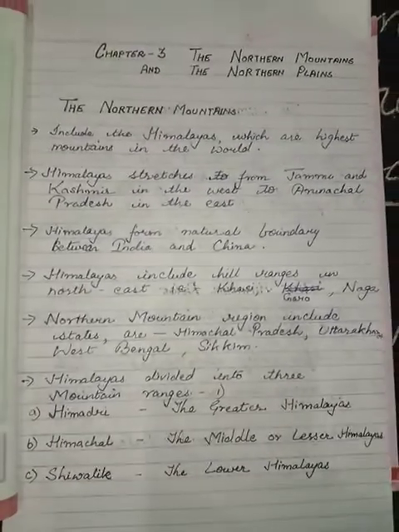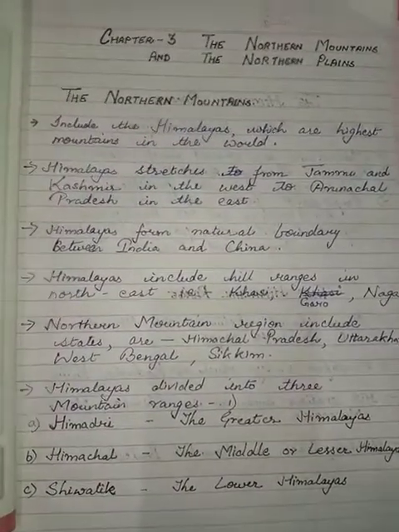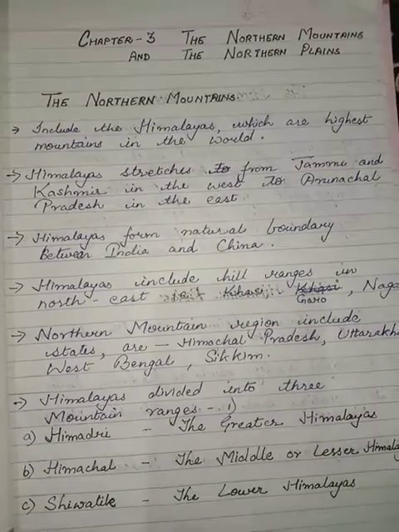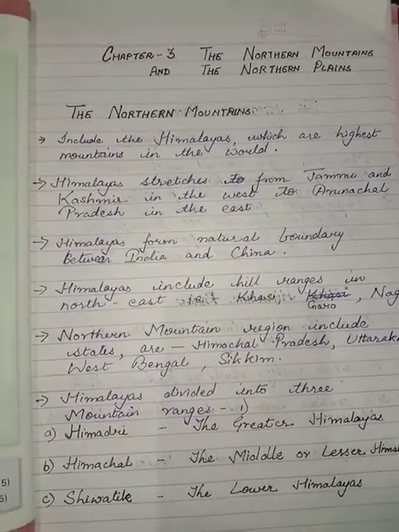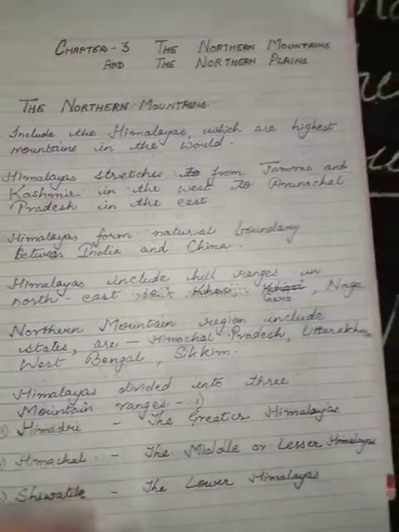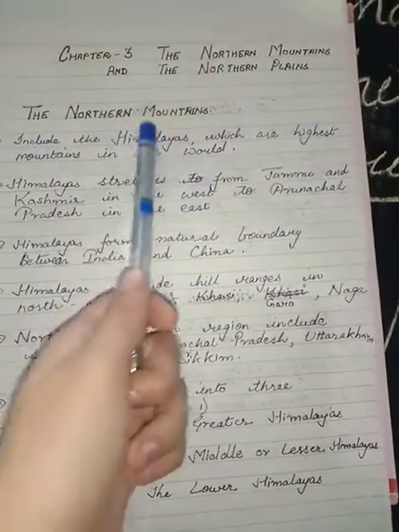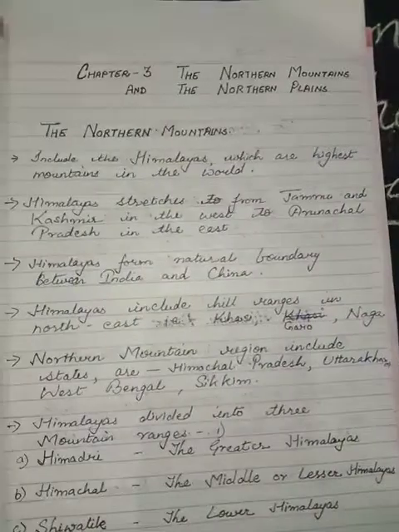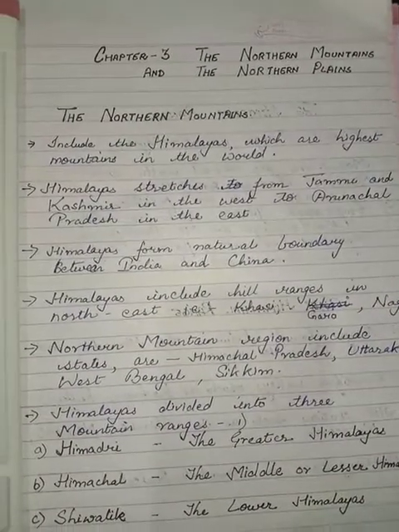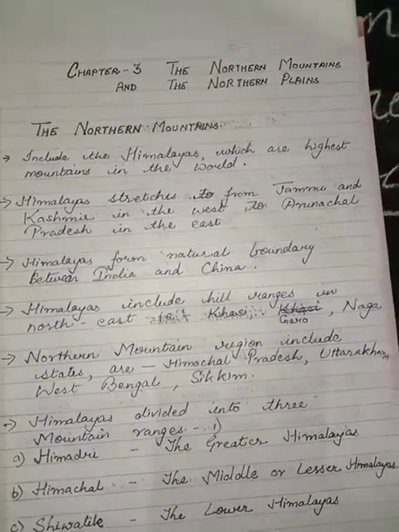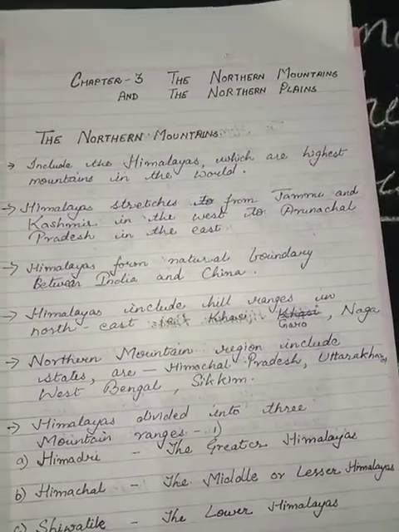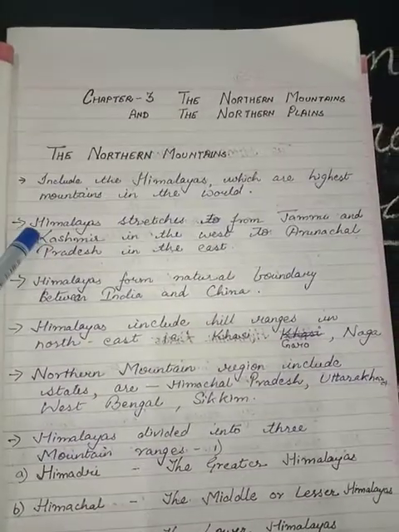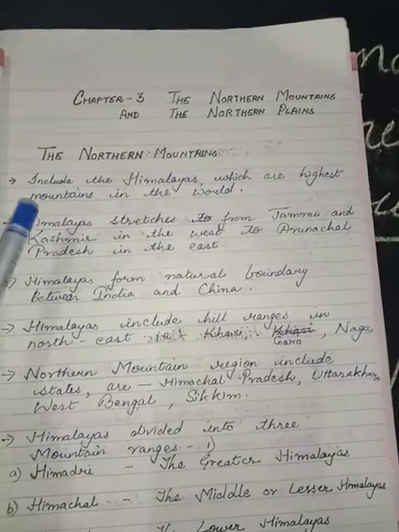Exactly. So for this, firstly, the northern mountains. Now the first most important point, it includes the Himalayas. Here you can see it includes Himalayas, which are the highest mountains in the world. As you know, Himalayas are the highest mountains, for example, Mount Everest.